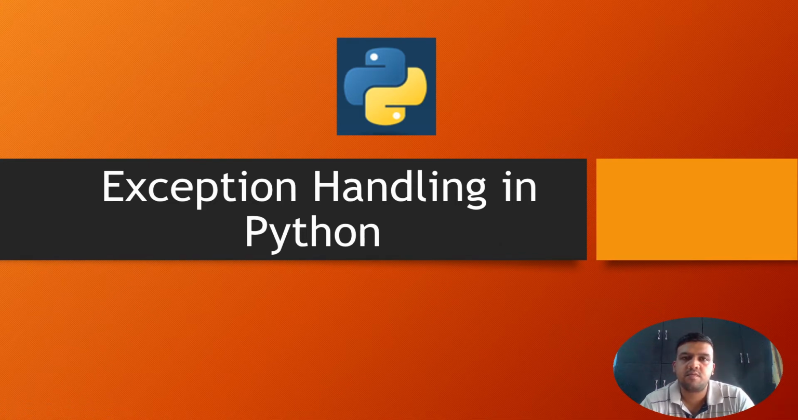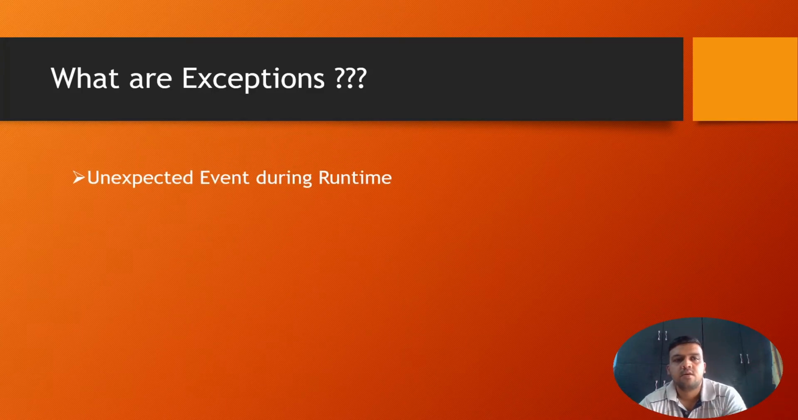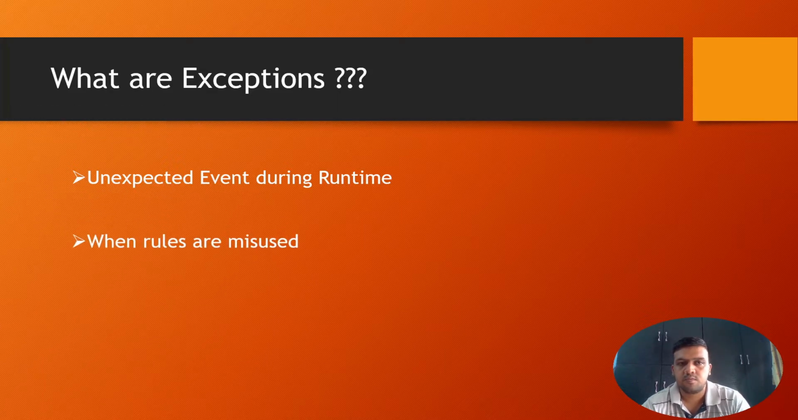So today in this video we will talk about exception handling in Python. So the first and foremost question, what are exceptions? Exceptions are nothing but an unexpected event that occurs while you are executing your program. This event can be related to some values, some data types, or whenever you are trying to misuse the rules. So whenever you are doing something in your code and you violate the rules or misuse any rule, then this exception will occur.